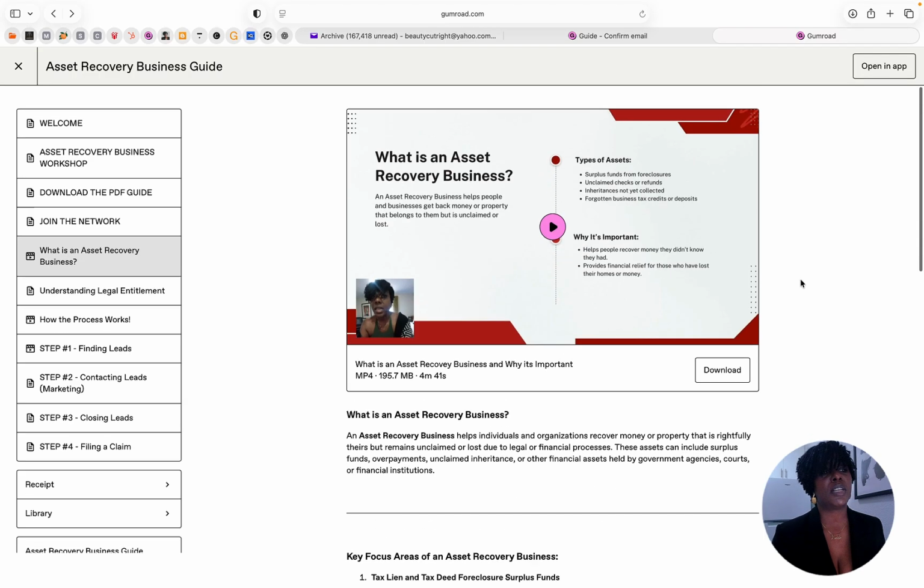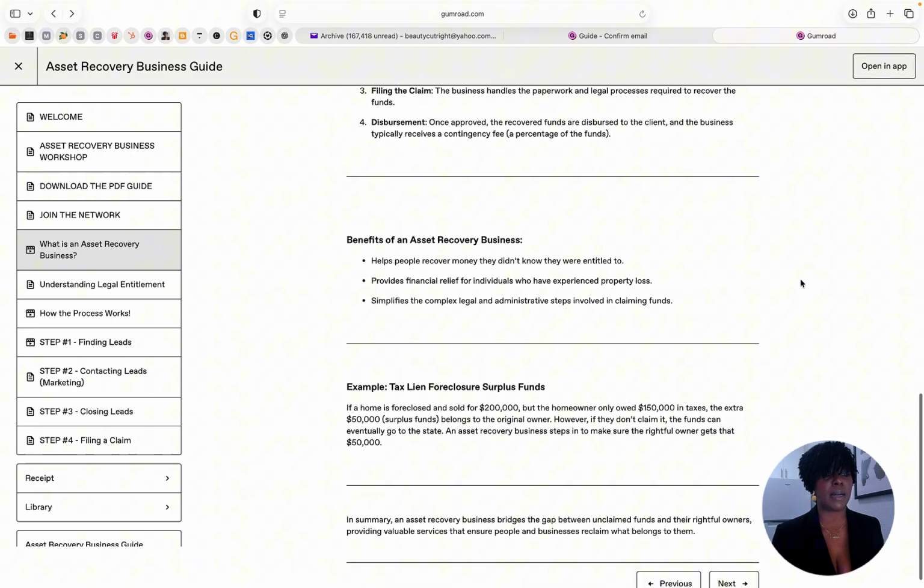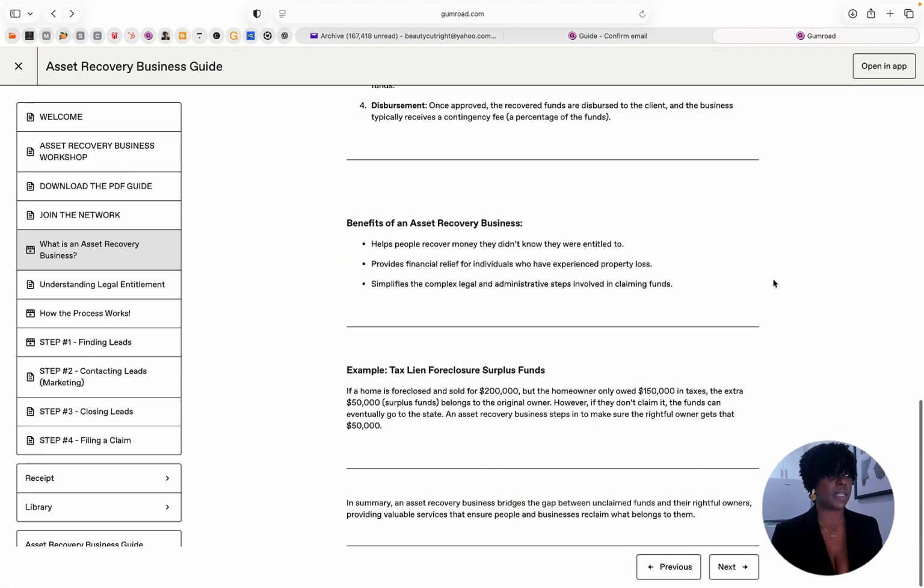You want to make sure that you scroll through everything, scroll all the way to the bottom for all of this information, because I provide a lot of information in here. And I know that could be a little bit frustrating if you are a beginner or new to this, and that's why I'm offering the network opportunity.